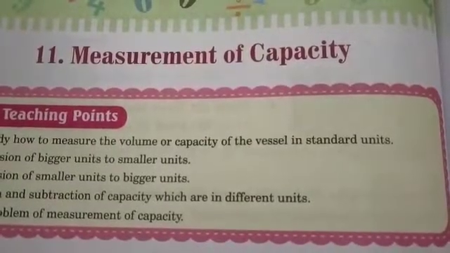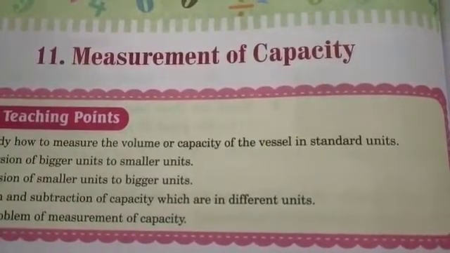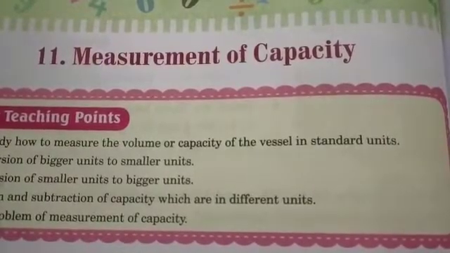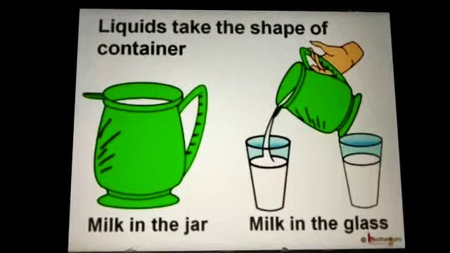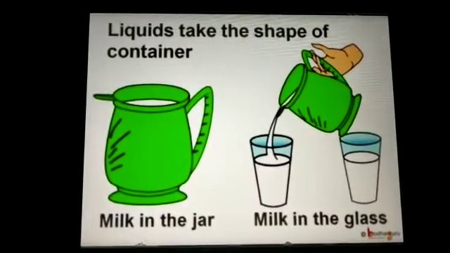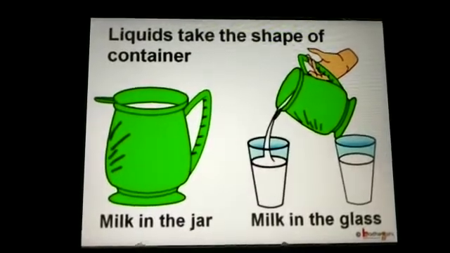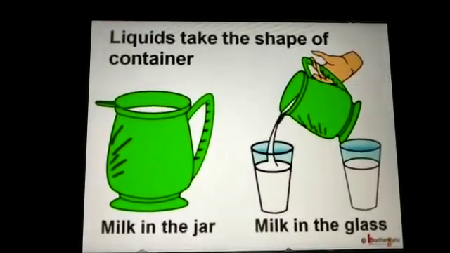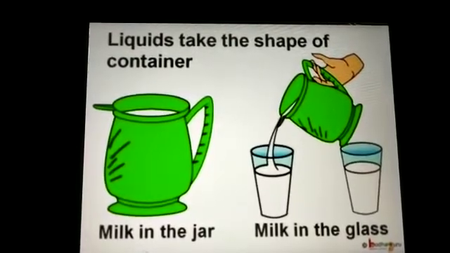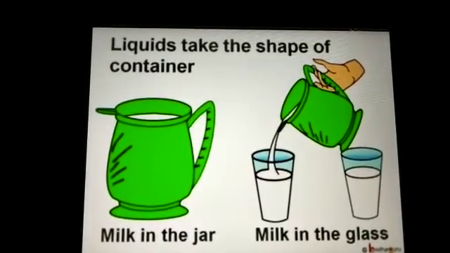Hello students, previously we have studied how to measure the length and mass of any object. Today we will study measurement of capacity. You know, measurements are used in daily life. Water, milk, and oil are liquids. Liquids do not have a definite shape or size, and they take the shape of the container, like when the milk in the jar is poured into the glass, the milk takes the shape of the glass.